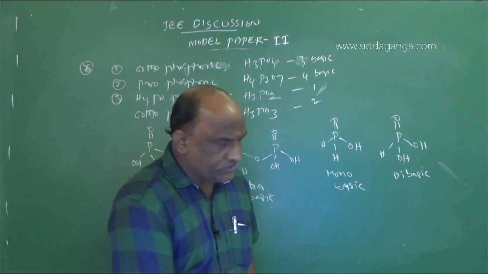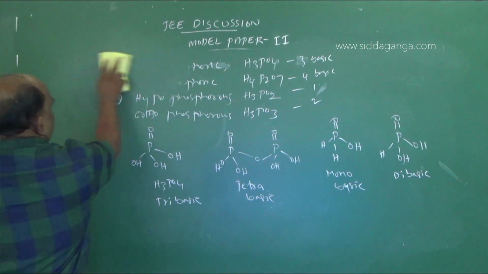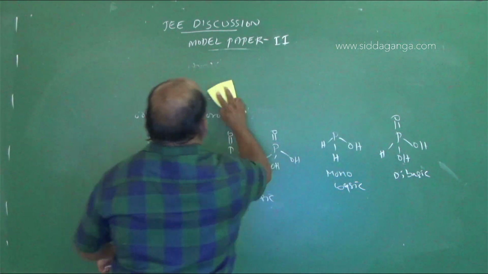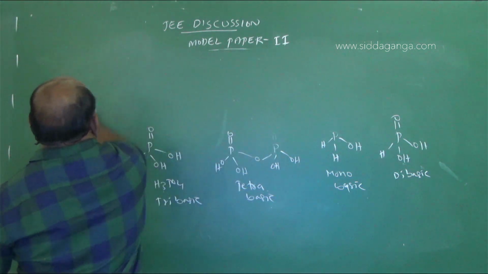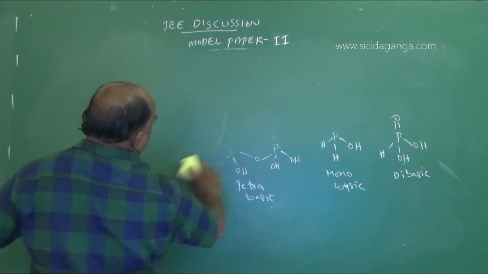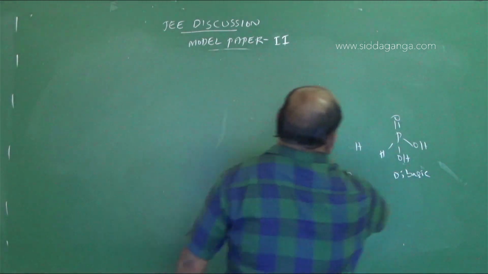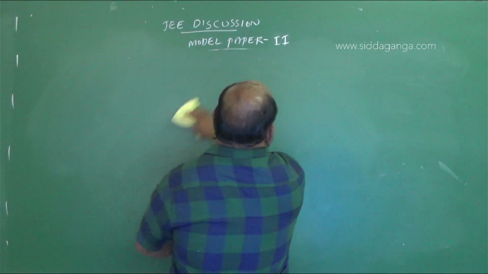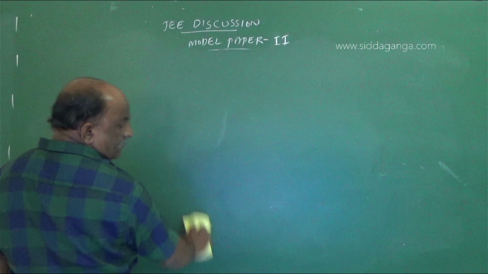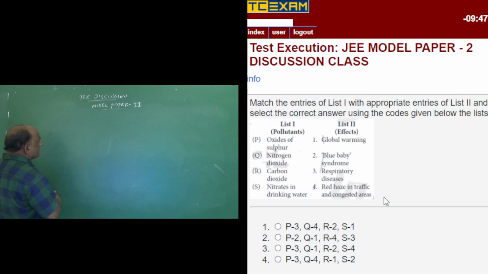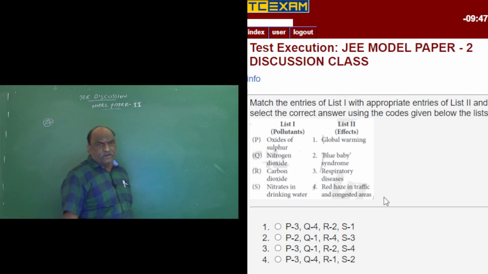And next is question number 27, from environmental chemistry.